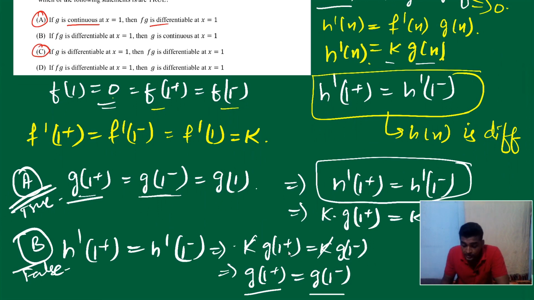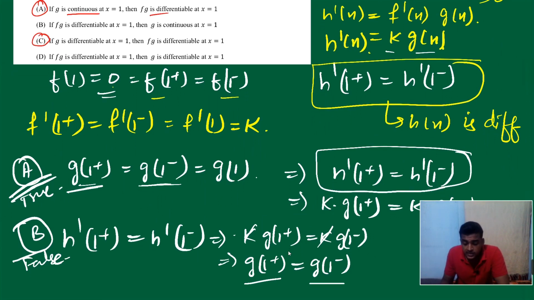Okay, let us check option D. If FG is differentiable, just like option B, then G is differentiable. It's wrong. Why? Because we saw in option B that if FG is differentiable, then G is continuous is false. It may be continuous, may not be continuous. Now, if it is not continuous, how can it be differentiable every time? So B and D are wrong, A and C are correct. Fine. Next.